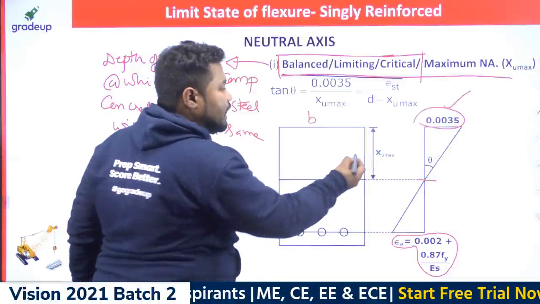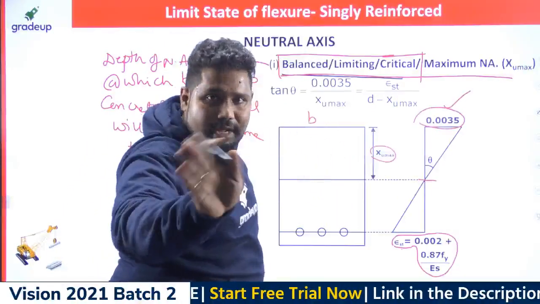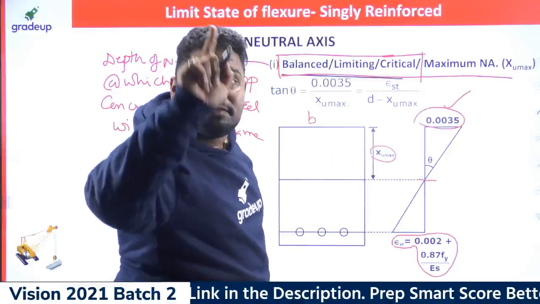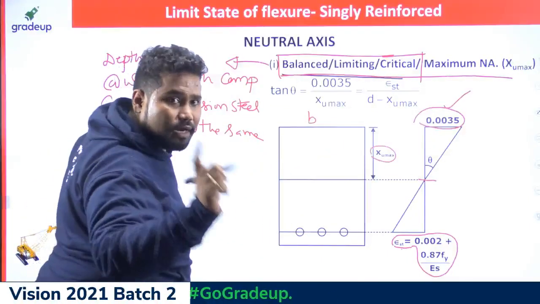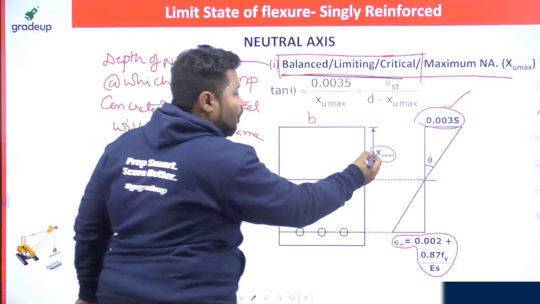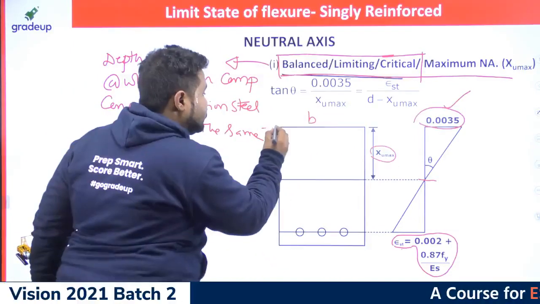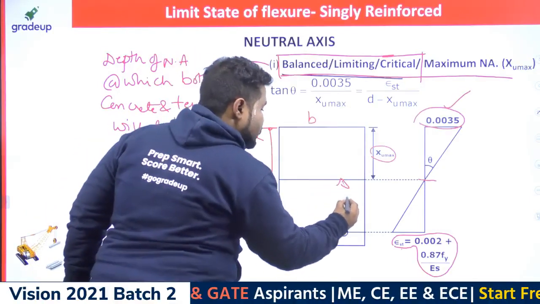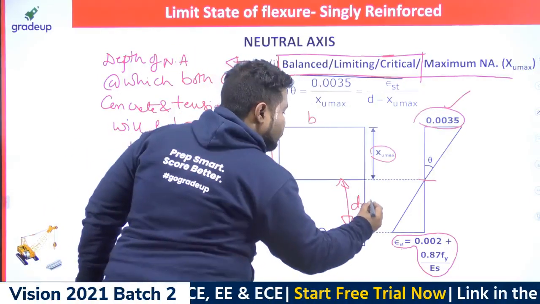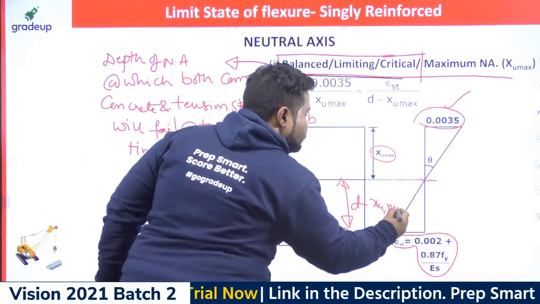By that time, the depth of neutral axis is not just the actual depth of neutral axis. The depth of neutral axis by that time is called critical depth of neutral axis or maximum depth of neutral axis. So let me work out how I can work out this XU max. If this is D, effective depth, then obviously this will be D minus XU max, right?